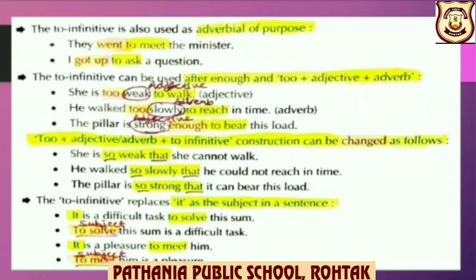So you can see children here, we can change the construction of to plus adjective plus adverb in this following way. The to infinitive replaces it as the subject in a sentence.